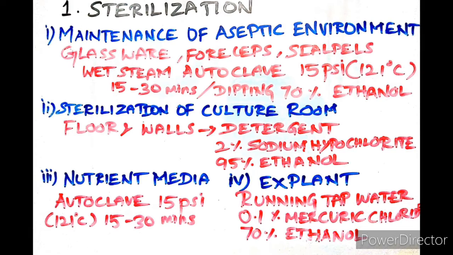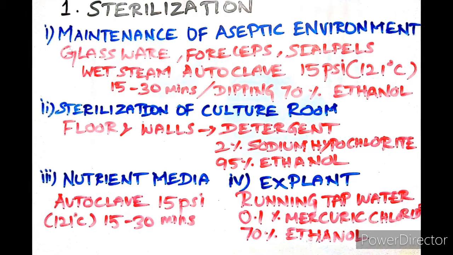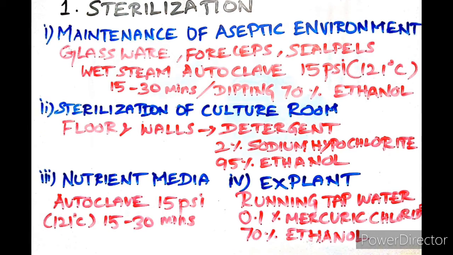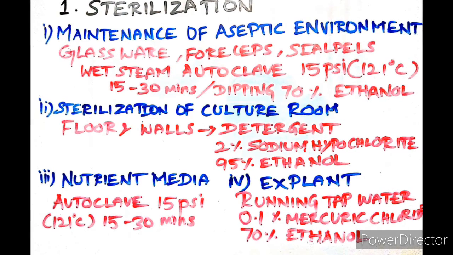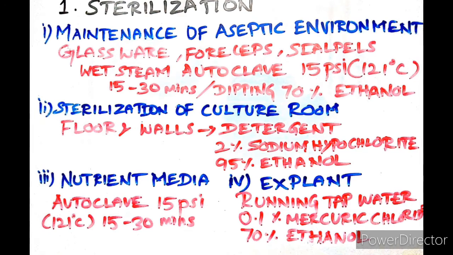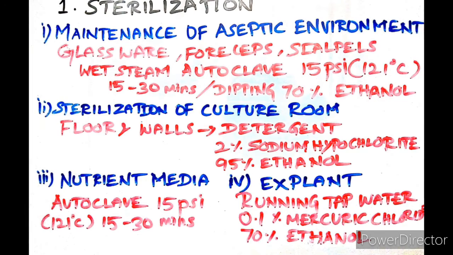The plant materials are sterilized by exposing the material to running tap water and treating in 0.1% mercuric chloride, 70% ethanol under aseptic condition inside the laminar airflow chamber.